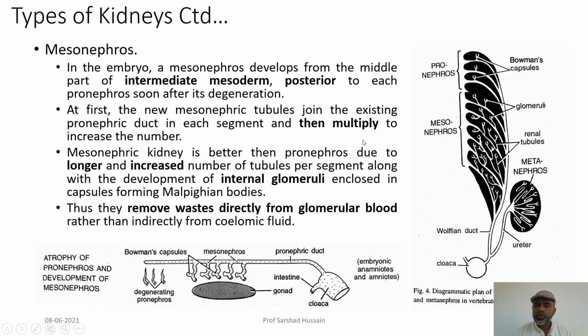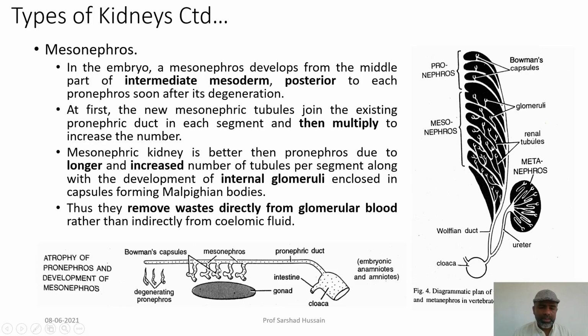So, the mesonephros develops just posterior to the pronephros when the pronephros disappears. At first, new mesonephric tubules join this main duct, the pronephric duct, in each segment, and then they multiply. You can see they are multiplying, increasing their number in one segment, and because of this, the mesonephric kidney is more efficient as compared to the pronephros.